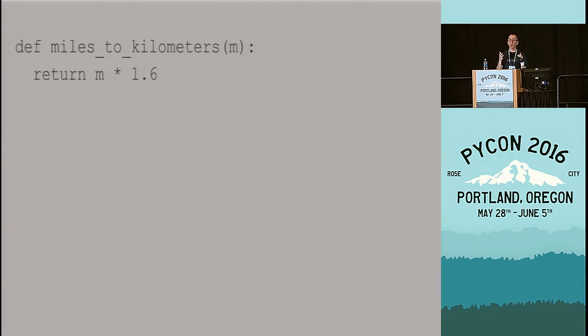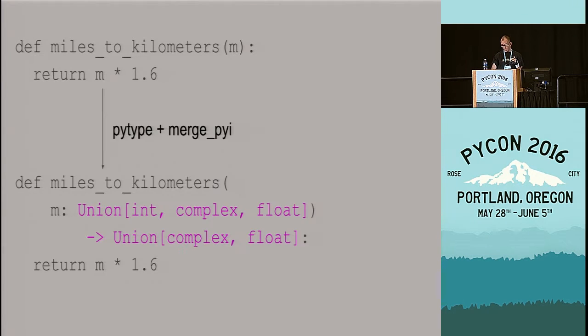Here's another example for that. So I have a function that converts miles to kilometers. Obviously, this returns a float. The parameter m can probably also be a float. It can also be an integer, obviously. But what we forgot about is complex. Of course, I can pass a complex to this function, and then it will actually convert two distances at once. It will convert the distance in the real part and the distance in the imaginary part. And for all you know, somebody in your code base is using that exact feature of your miles to kilometers function to convert distances twice as fast.